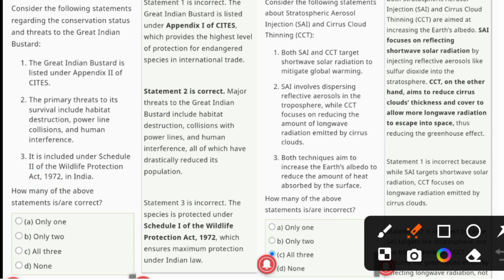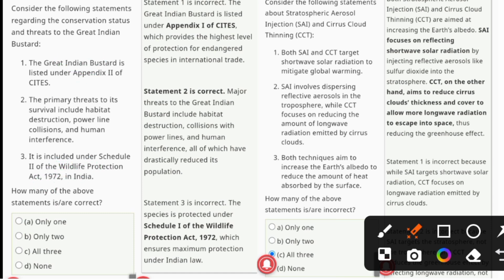Now we check whether the third statement is correct or incorrect. Let's read it: it is included under Schedule II of the Wildlife Protection Act 1972 in India. This statement is also incorrect. Why? Because it is included under Schedule I of the Wildlife Protection Act 1972 in India.